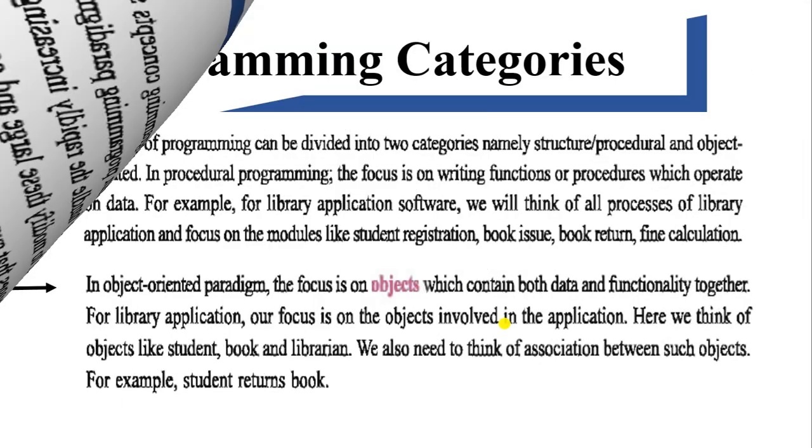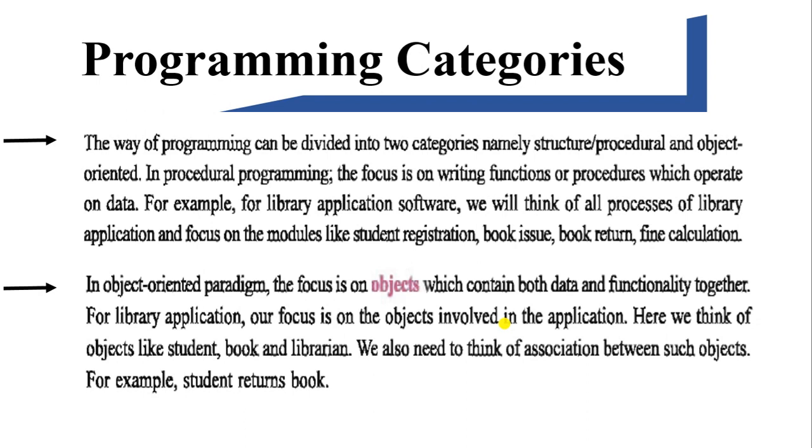Now we will understand programming categories. There are two categories: the first is structured or procedural programming, and the other is object oriented. So what exactly is structured programming? In structured programming, the main focus is on writing functions and procedures which operate on the data.